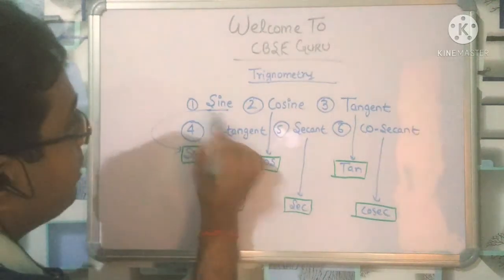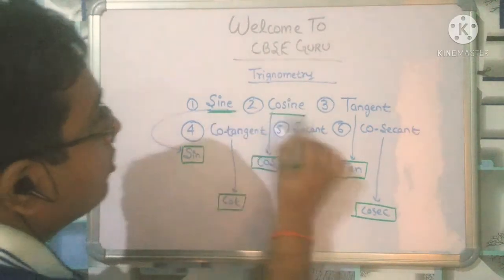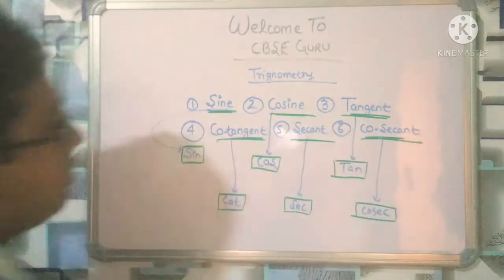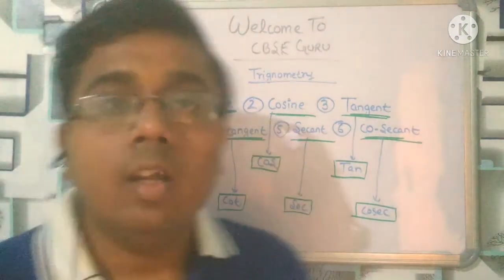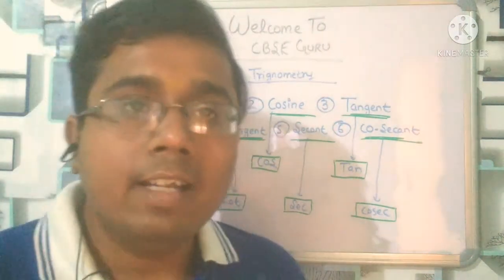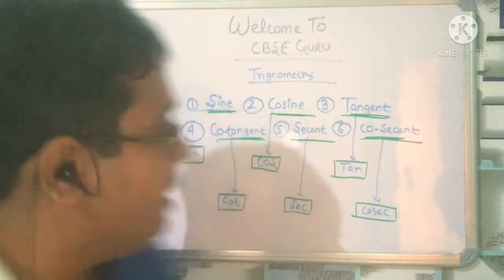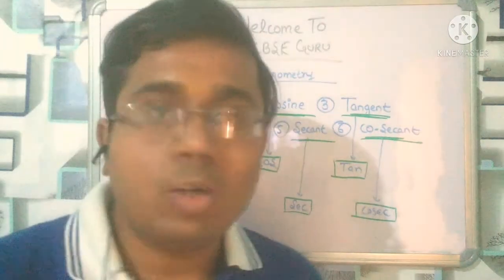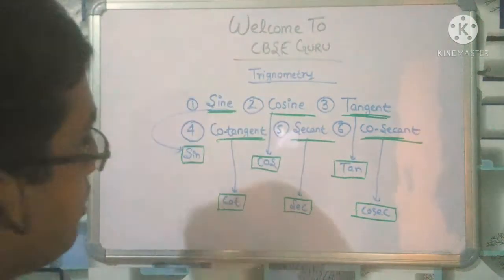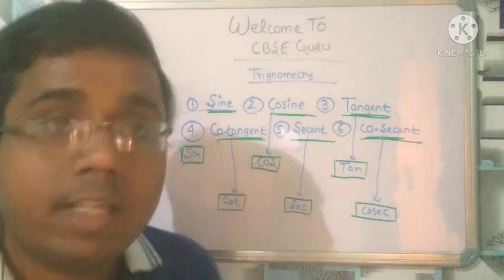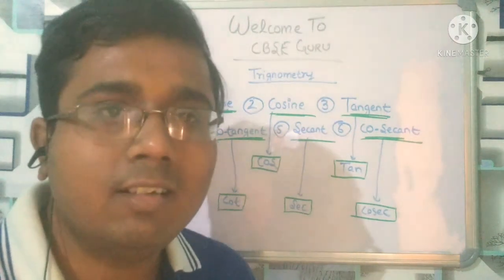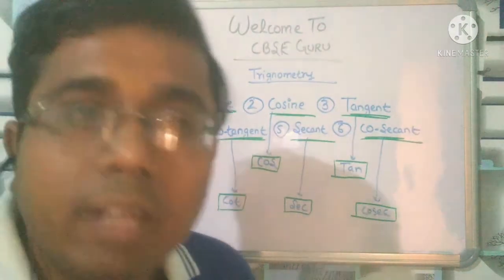I want you to just remember the name. What is the name? Sine, cosine, tangent, cotangent, secant, cosecant, right? Sine, cosine, tan, cot, sec, cosec. Simple, you have to learn. So pause here and remember the name: sine, cosine, tan, sec, cot, cosec. Just remember. No need to worry about anything.